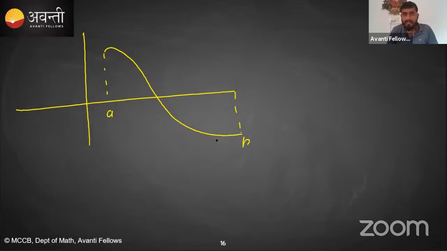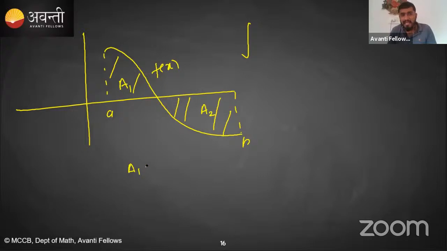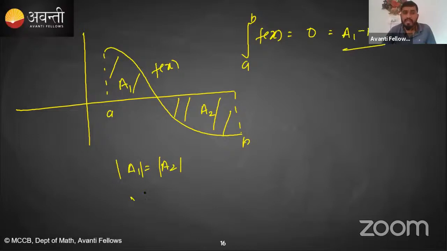This is a, and the area of this shape is a. Both areas are equal and of opposite sign. So if I say this is your f of x, this is a1, this is let's say a2, and a1 is equal to mod of a2, which means their values are equal. So if I say the integration from a to b of this f of x will be what? 0. Why? Because a1 minus a2 is equal to 0 and both are equal.